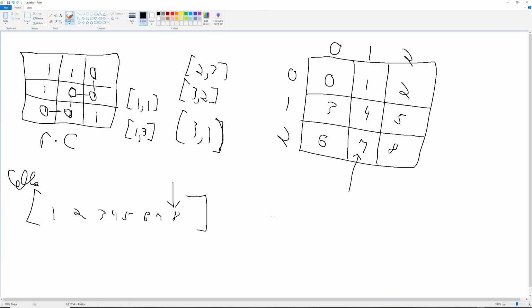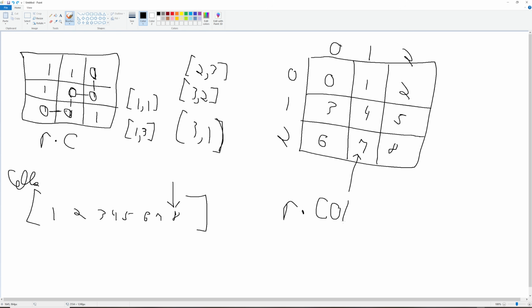The way to get this number is actually going to be the row we are at times the total columns. Let's just call that "big call" or something. That's what we're going to use. And if you think about it, that just means how many total columns we've passed. So let's say the columns here is 3, then the row we're at is 2. That means we've passed 6 total items. That's why we're on this row.